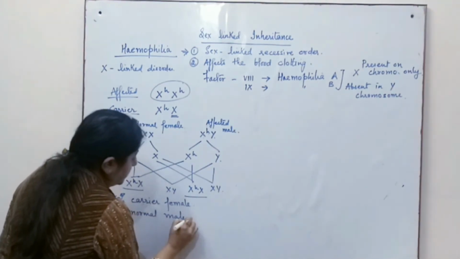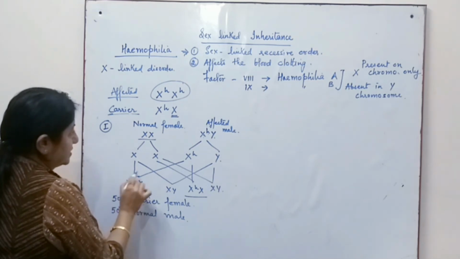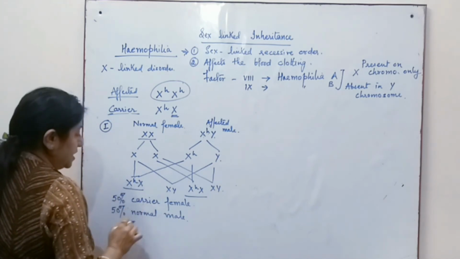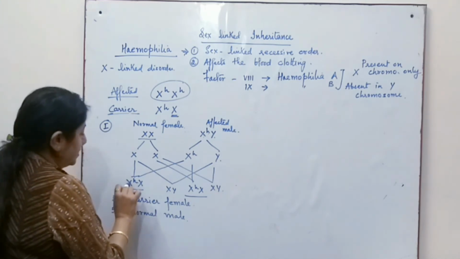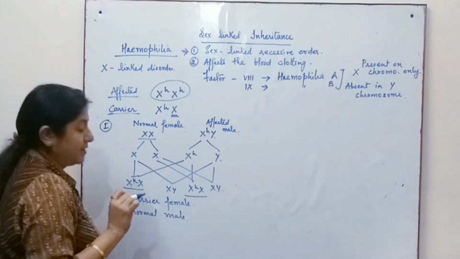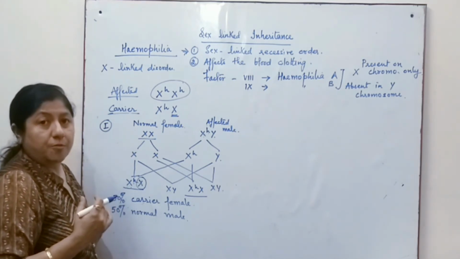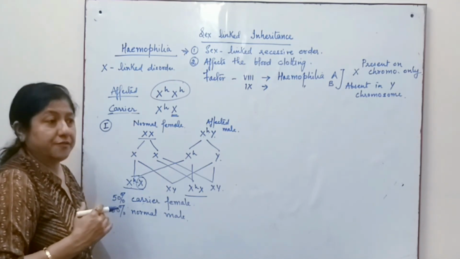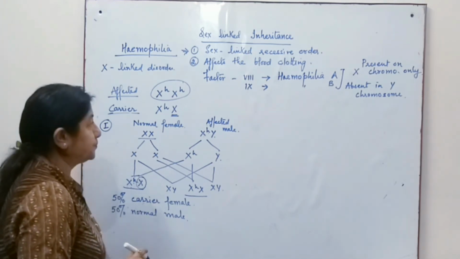Now here you can see the XH factor is coming from the male who is affected or hemophilic. Since only one of the genes is the carrier of the hemophilic factor, the female acts only as a carrier, because this other X chromosome is not mutated. It is a normal gene which codes for proper clotting factors. As a result, this will be only a carrier female.